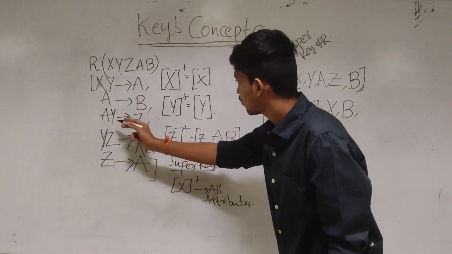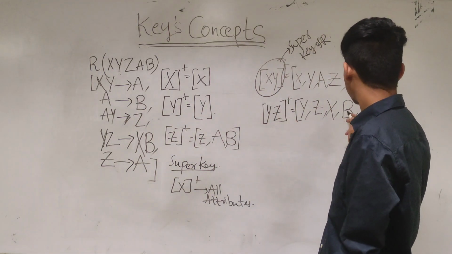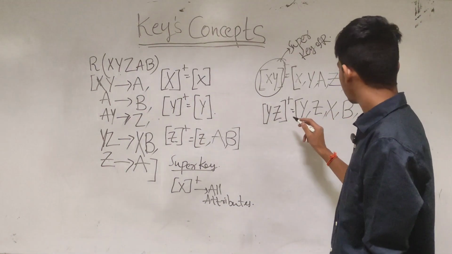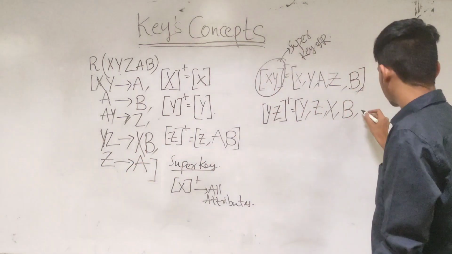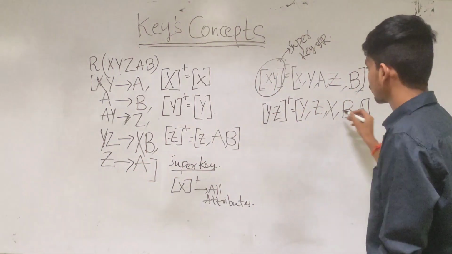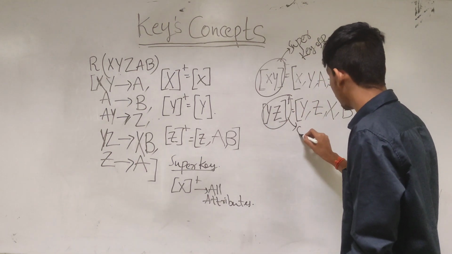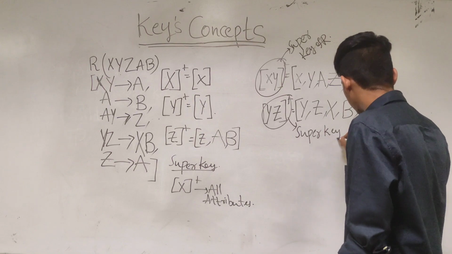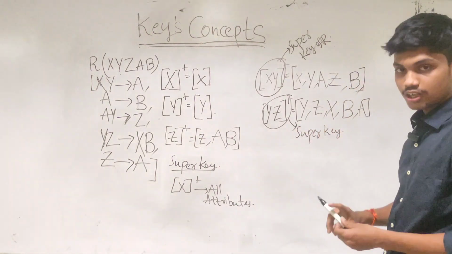What have we not derived? We have not derived A. We have Z already. From Z, we can derive A now. So this is also a super key. With this closure, we can derive all these attributes.